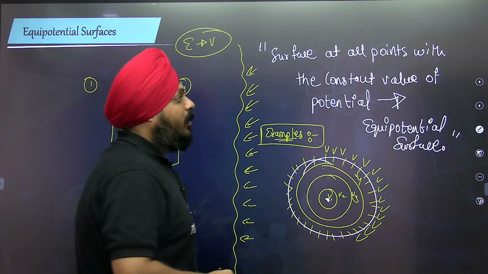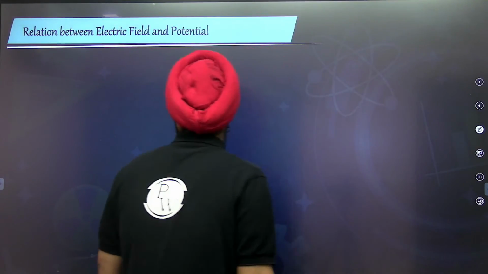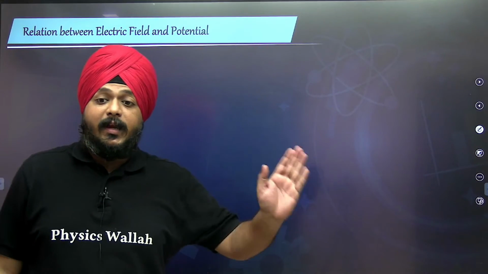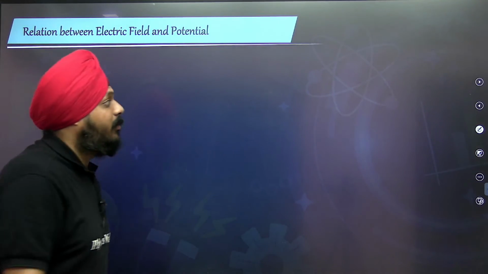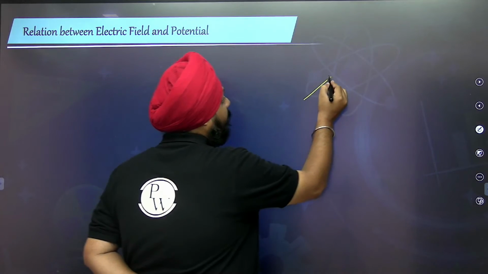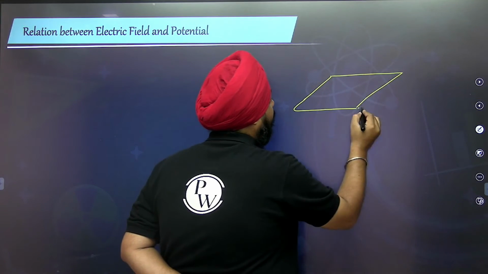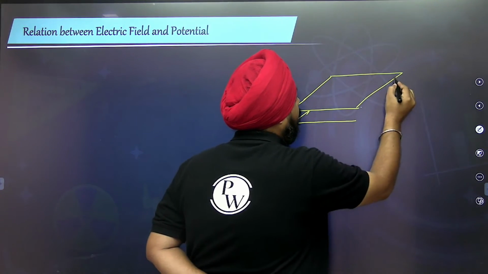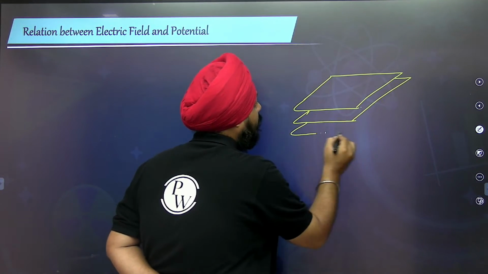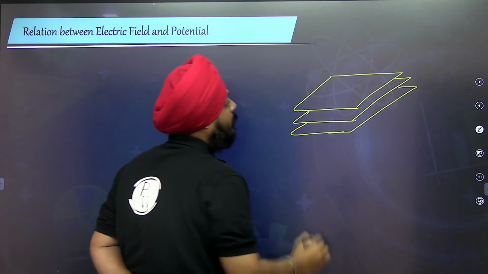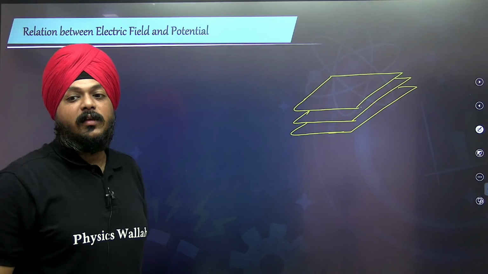Now, how are these equipotential surfaces obtained, and how do we identify the relation between electric field and potential? Suppose I'm talking about equipotential surfaces like this.